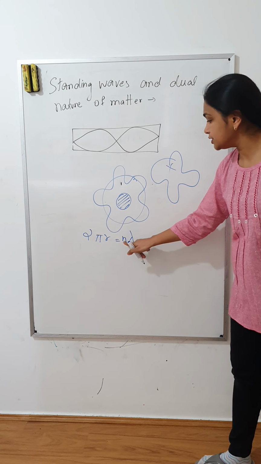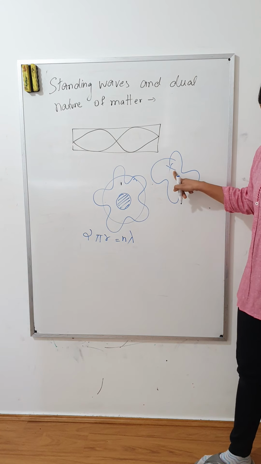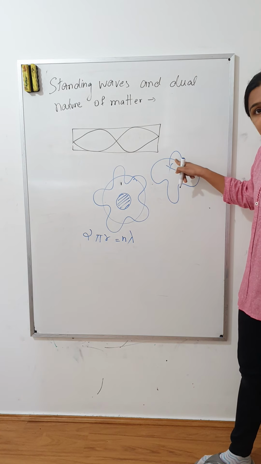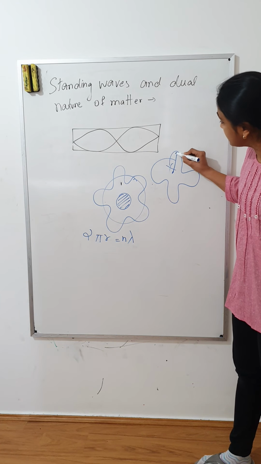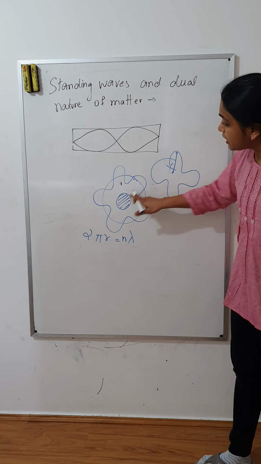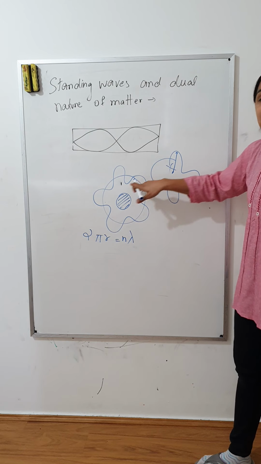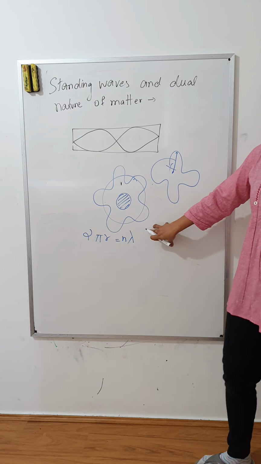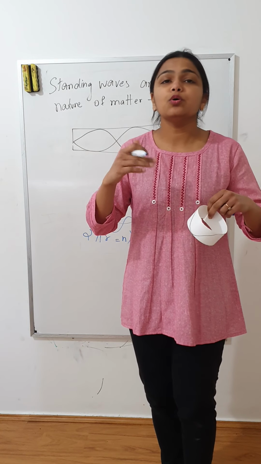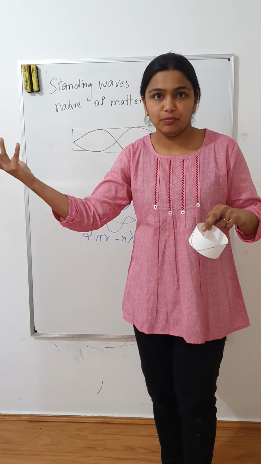That should be equal to a full integer multiple of lambda. It cannot be like this. If it is like this, then the electron cannot exist in that particular radius. It will try to find a radius where it can have a standing wave within itself. Alright, so this is why an electron can only be in a particular orbit. It cannot be in any orbit.